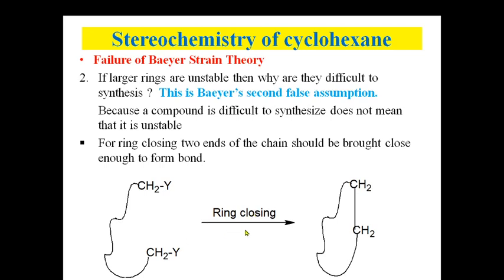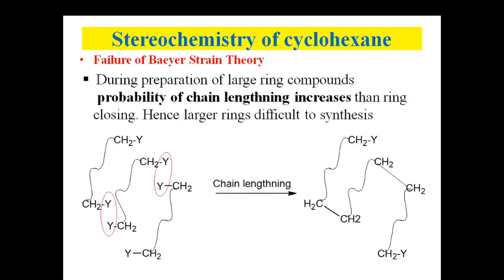And the second thing that happens when you're doing ring closing is, as these molecules are larger, there is a possibility of chain lengthening. So instead of the two ends of the same chain coming close, one end of one molecule and the other end of another molecule come close to each other easily, form a bond, and chain lengthening takes place.